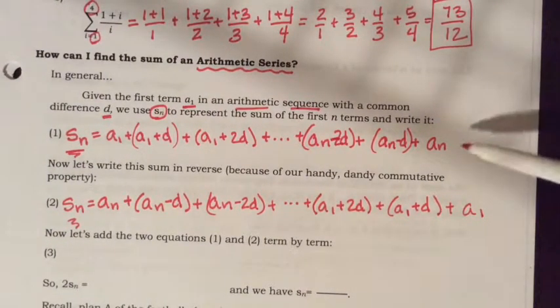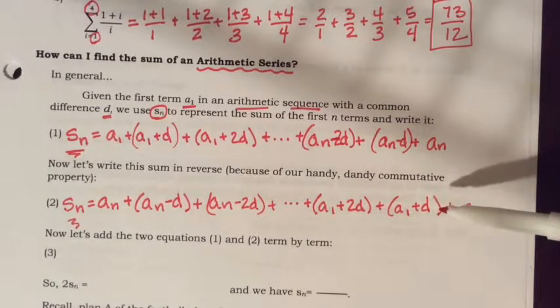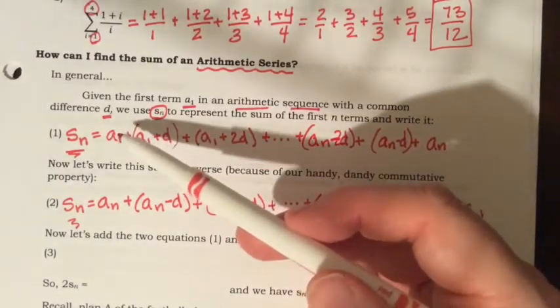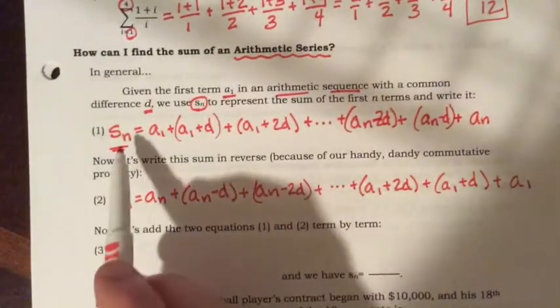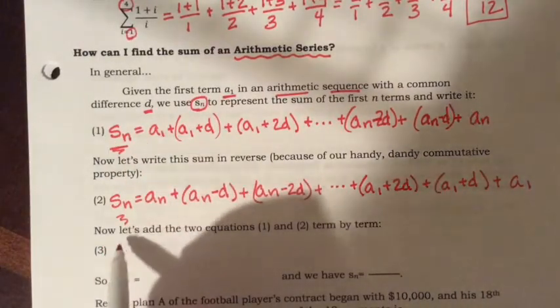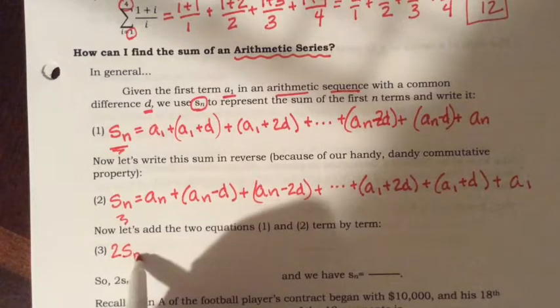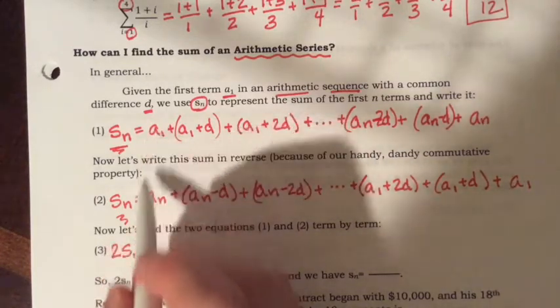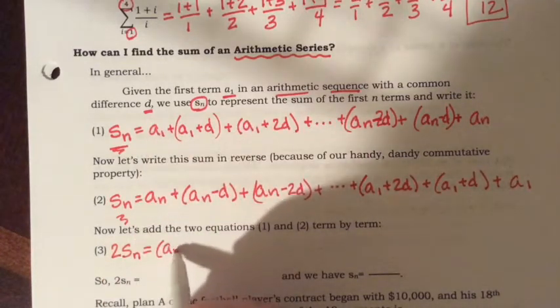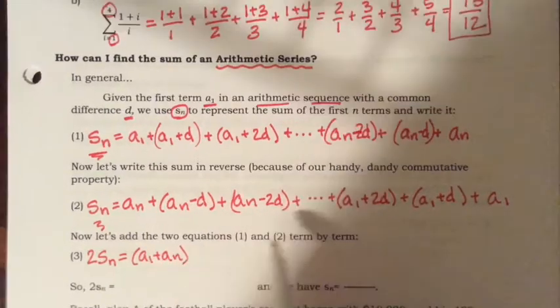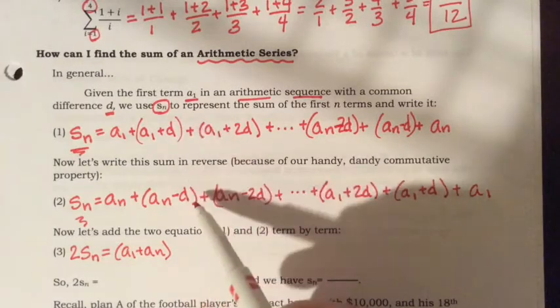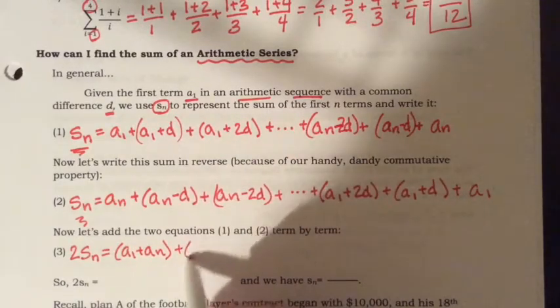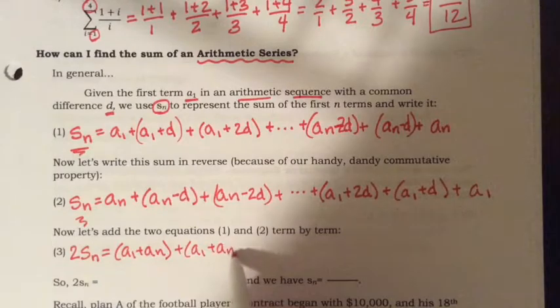Now I'm going to take these two series and add them together, term by term. So I'm going to get a sub 1 plus a sub n. First I need to add these two: s sub n plus s sub n equals 2s sub n. And now I'm going to add the first two terms, a sub 1 plus a sub n. Now I'm going to add the second two terms. But look at this, the d's cancel. So I'm left with a sub 1 plus a sub n.